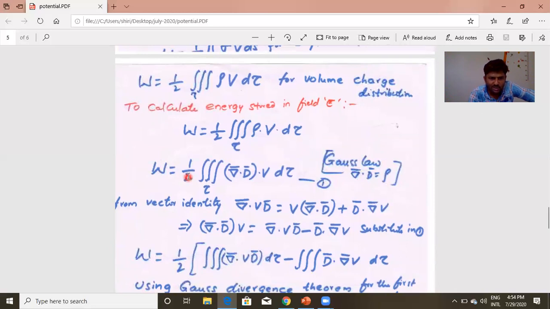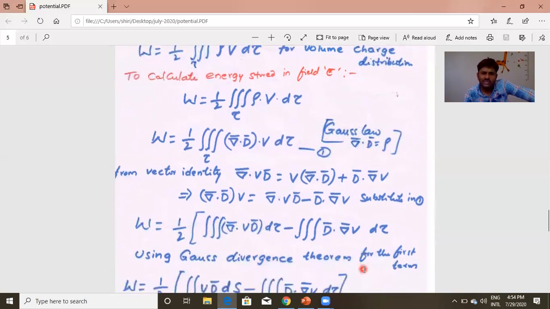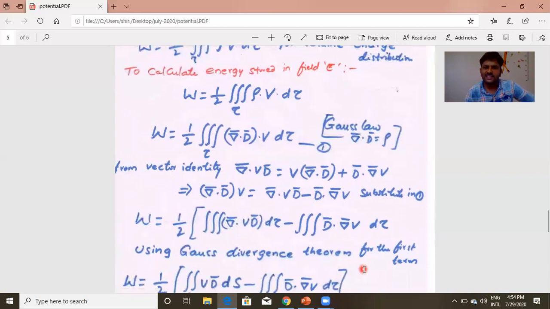Our equation W is equal to, now instead of del dot (D V), we get two terms: volume integral of del dot (V D) d tau minus volume integral of D dot del V d tau. Now I am using the Gauss divergence theorem. The Gauss divergence theorem of vectors converts a volume integral into a surface integral.